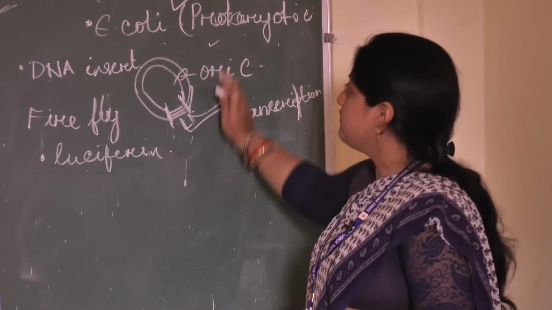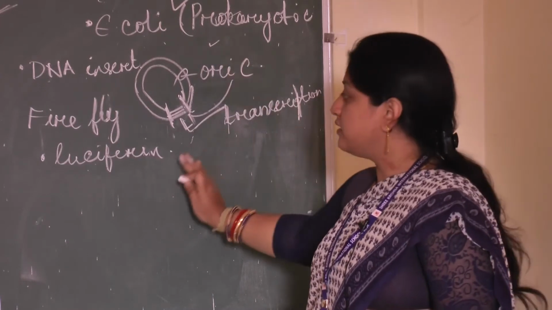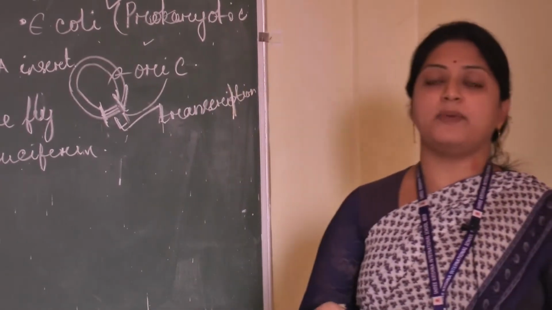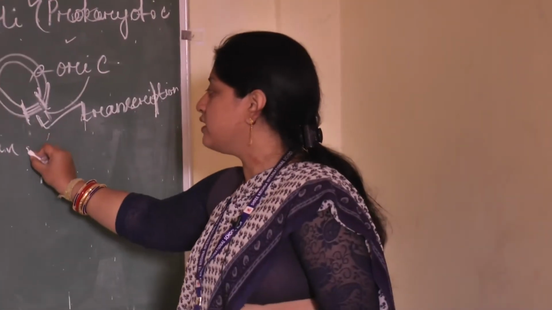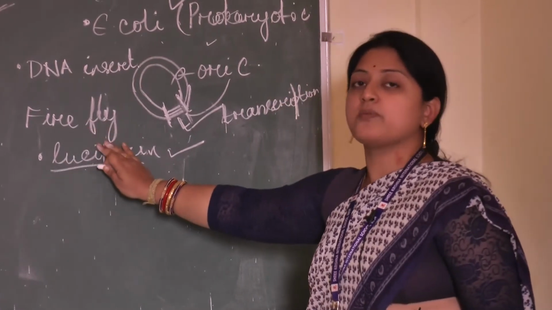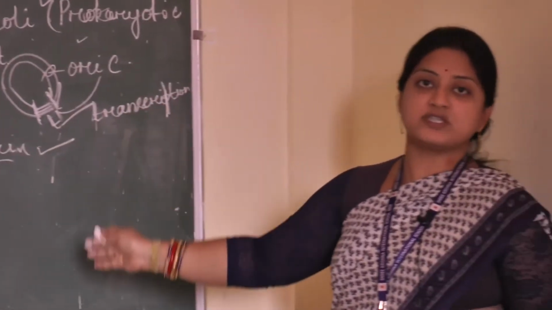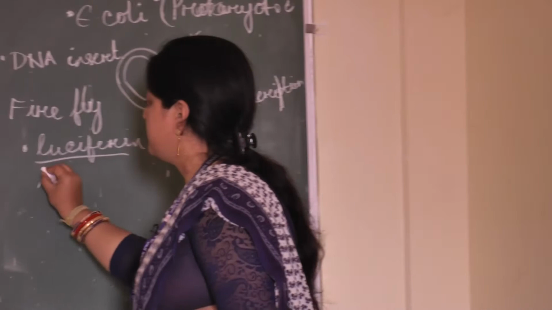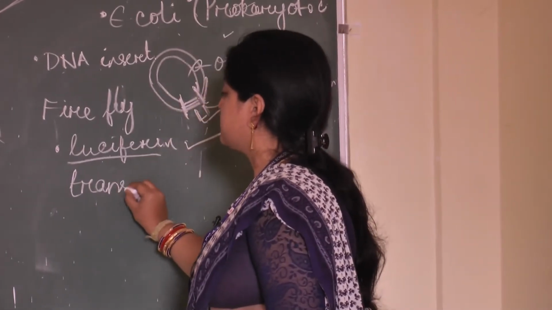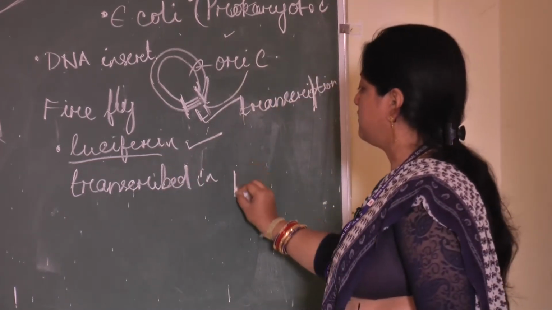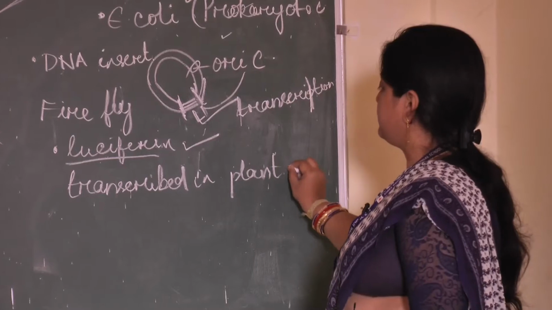Here we used the prokaryotic cell before, and here we are using the plant cell. In plant cells, we are modifying normal plant cells into genetically modified plant cells, where we have introduced the gene which codes for the protein known as luciferin. And we know the property of luciferin is to emit light. So that gene is transcribed; the next step is the transcription. That gene is transcribed in the plant cell.